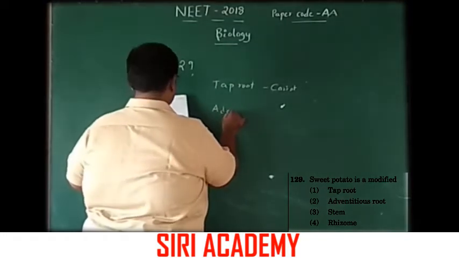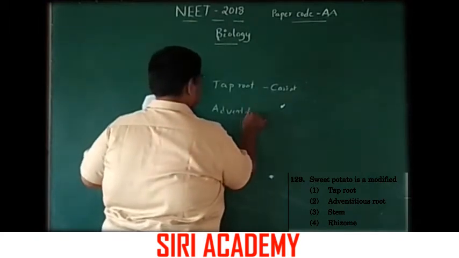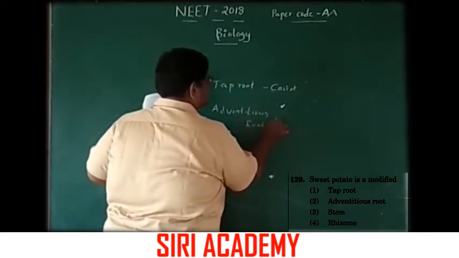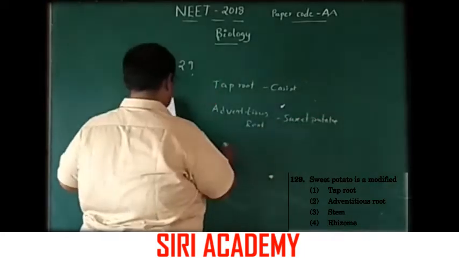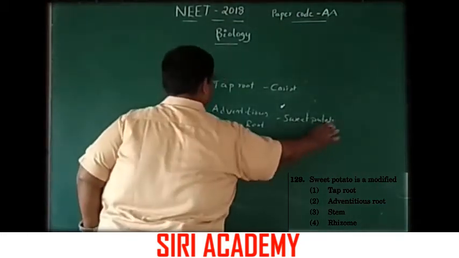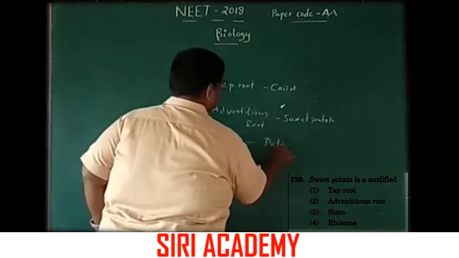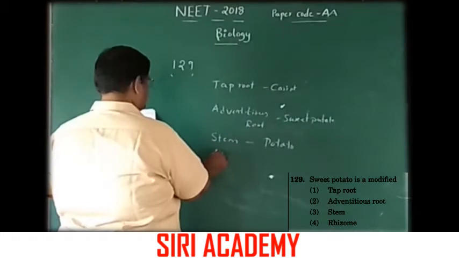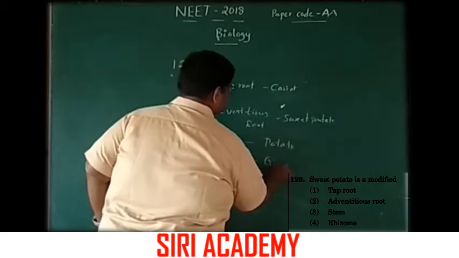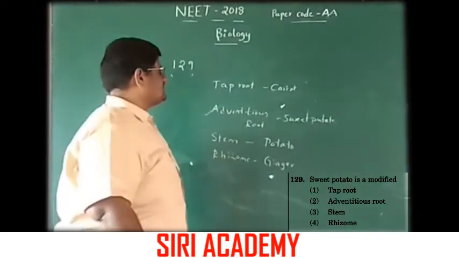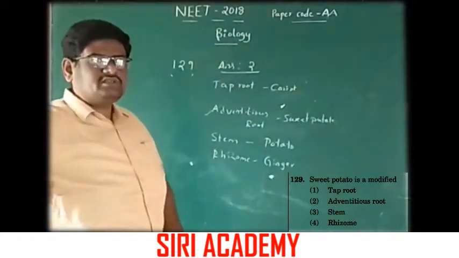Adventitious root, example sweet potato. Stem, example potato. Rhizome, ginger. So adventitious root is the answer. Option 2 is the correct answer.